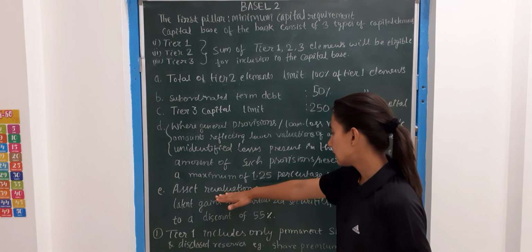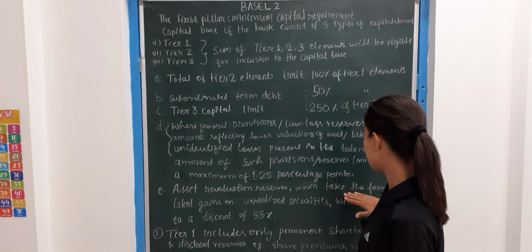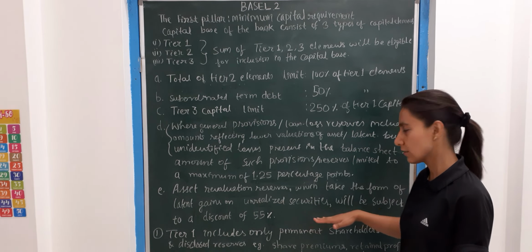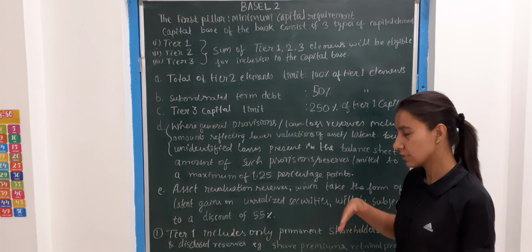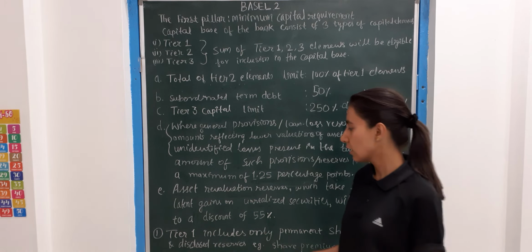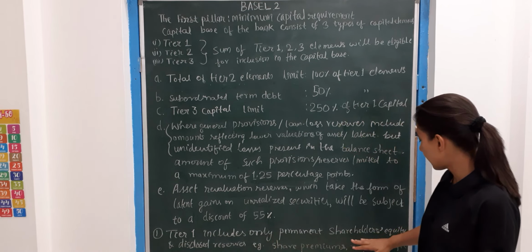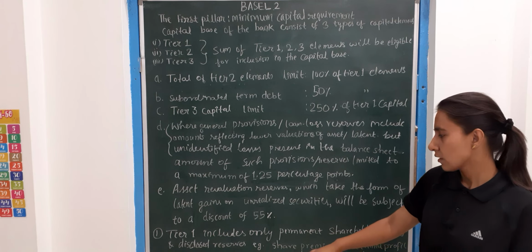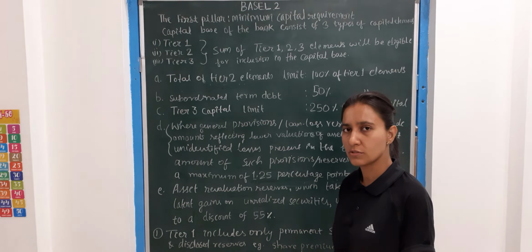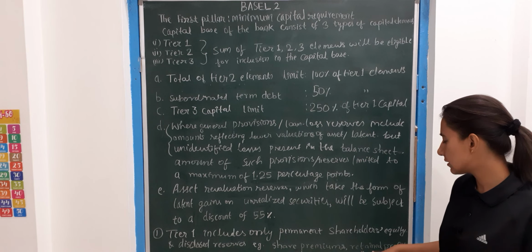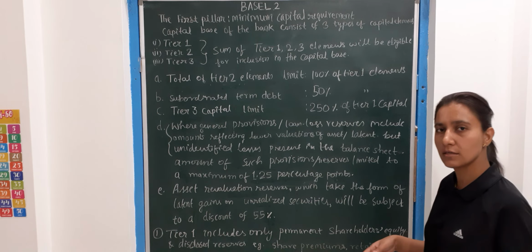Now the asset revaluation reserves, which take the form of latent gains on unrealized security, will be subject to a discount of 55%. Now we will talk about tier 1. Tier 1 includes only permanent shareholders equity and disclosed reserves. Some examples are there: share premiums, retained profit, general reserves or legal reserves.